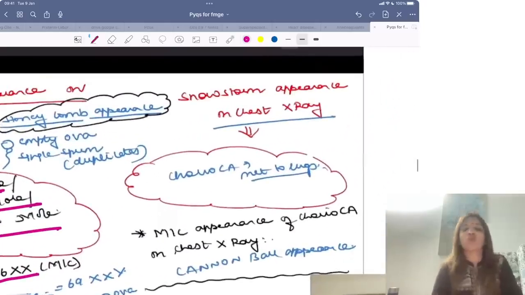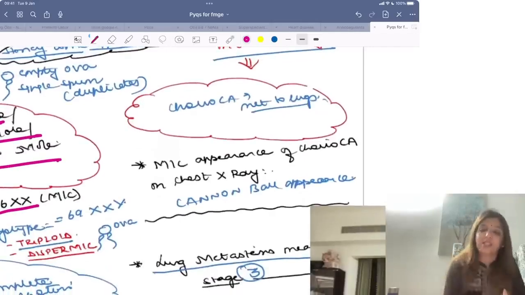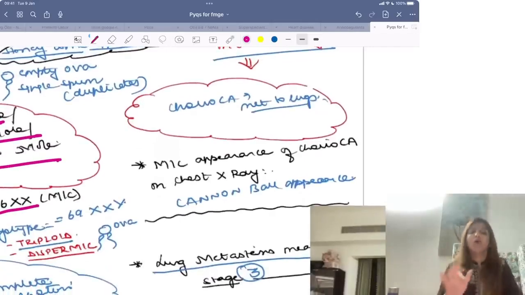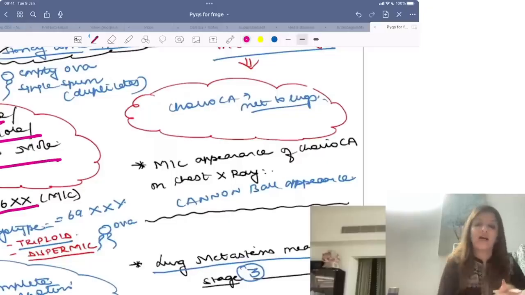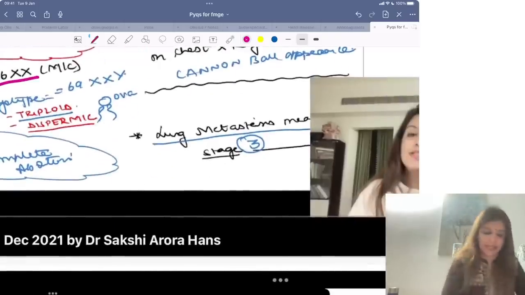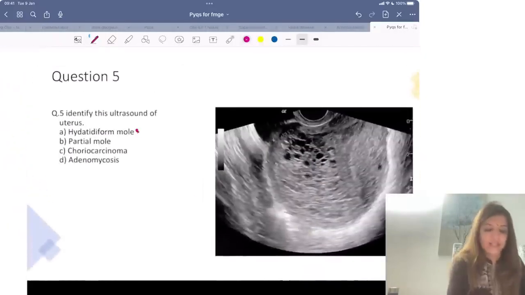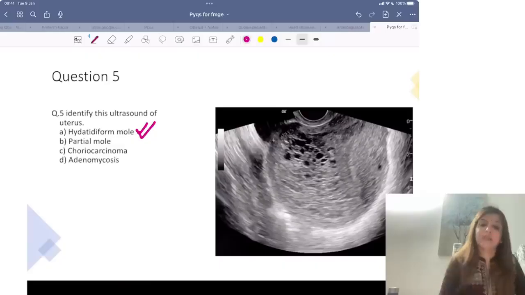If you are getting snowstorm appearance on chest x-ray, that means it is a choriocarcinoma which has metastasized to the lungs. If they ask you what is the most common appearance of a choriocarcinoma on chest x-ray, then that is not snowstorm appearance. Most common appearance is cannonball appearance. In which stage of choriocarcinoma you get lung metastasis? In stage 3 you get lung metastasis. Clear? Clear to all of you? So this is a case of hydatidiform mole. Hydatidiform mole का मतलब ही होता है complete mole और vesicular mole, right?